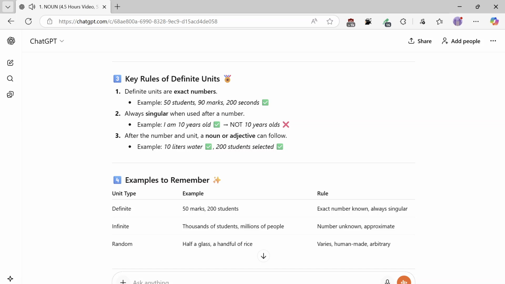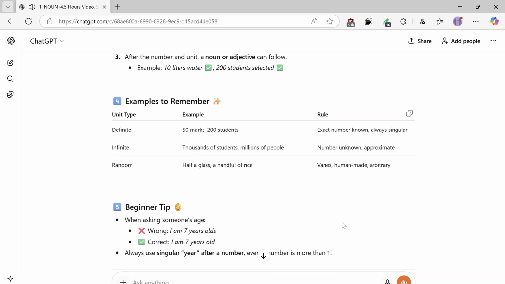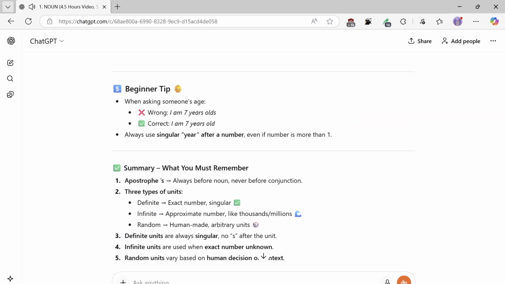Examples to remember: unit type, example, rule. Definite, 50 marks, 200 students: exact number known, always singular. Infinite, thousands of students, millions of people: number unknown, approximate. Random, half a glass, a handful of rice: varies, human-made, arbitrary. Beginner tip: when asking someone's age, wrong: I am 7 years old. Correct: I am 7 year old. Always use singular year after a number, even if the number is more than 1.